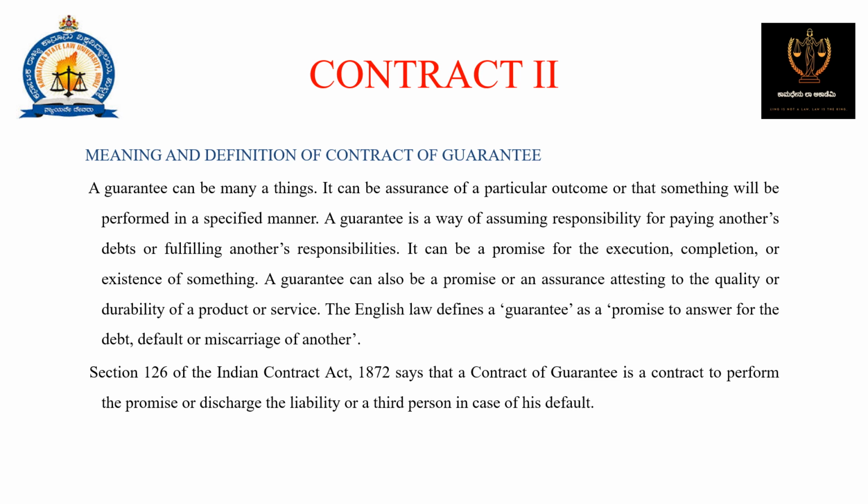It can also be a promise for execution, completion, or existence of something. A guarantee can also be a promise or an assurance attesting to the quality or durability of a product or service. The English law defines a guarantee as a promise to answer for the debt, default, or miscarriage of another. Section 126 of Indian Contract Act 1872 says that a contract of guarantee is a contract to perform the promise or discharge the liability of a third person in case of his default.